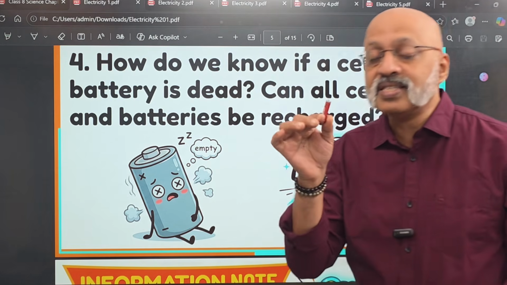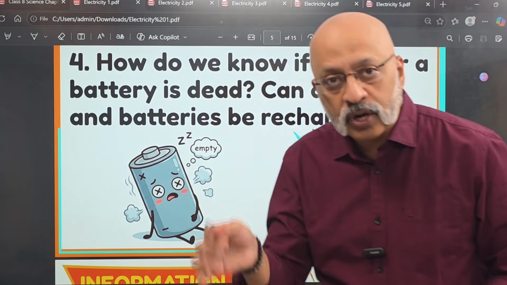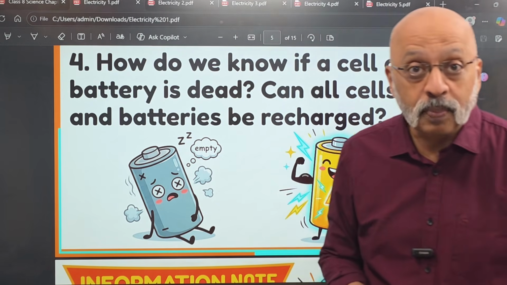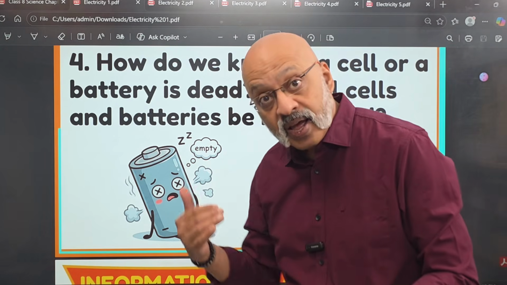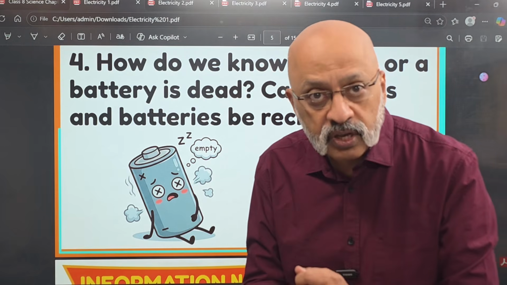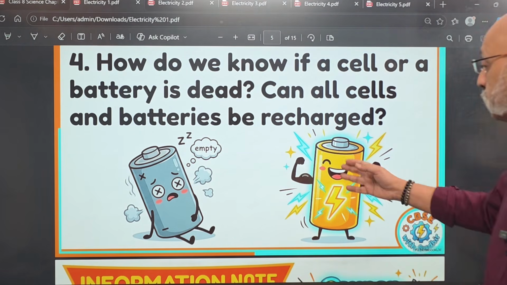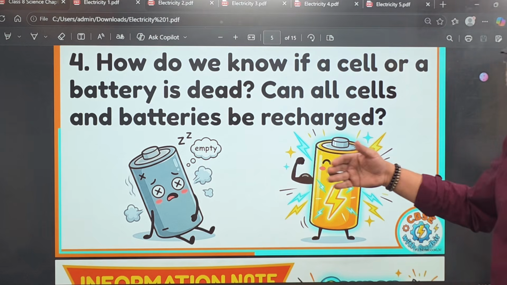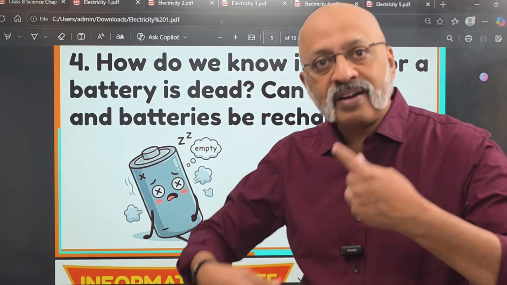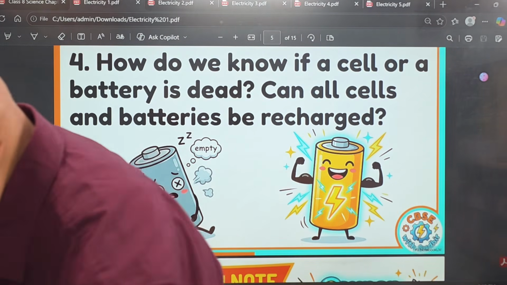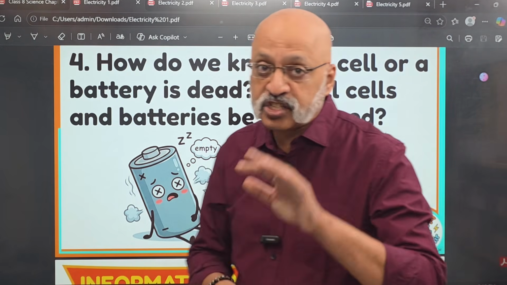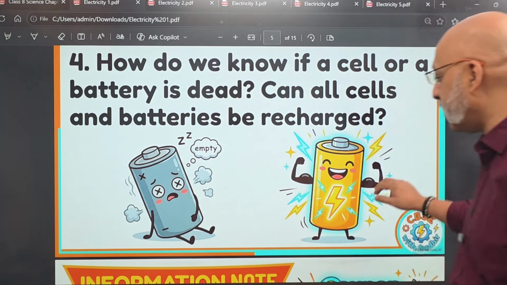This is not rechargeable. These are dry cells which are used in the TV remote, AC remote. After a month or two, they will get discharged. You need to throw them out and replace them with a new battery. But something like the mobile battery has a longer life. Whenever it is down to 15% or less, you put it on charge so that it gets charged back to 100%. Or in various other appliances like an inverter, the battery keeps getting charged after the electricity comes back. So these are some of the things we are going to study in this chapter, and I promise this is going to be real fun and exciting.